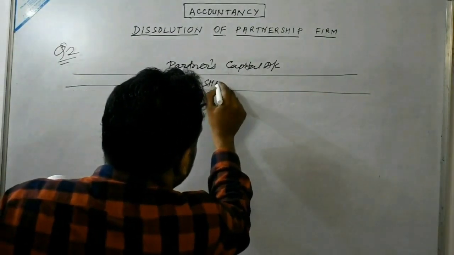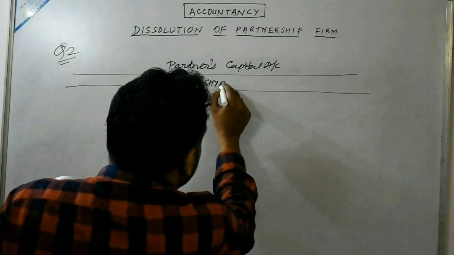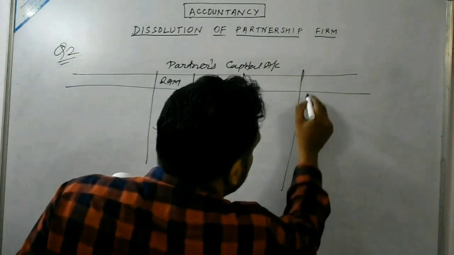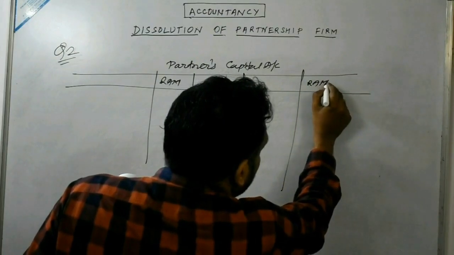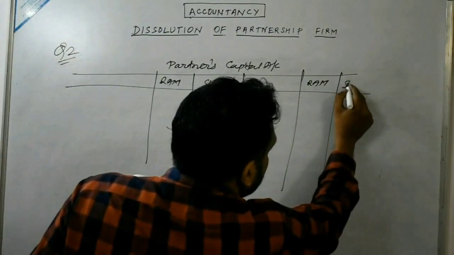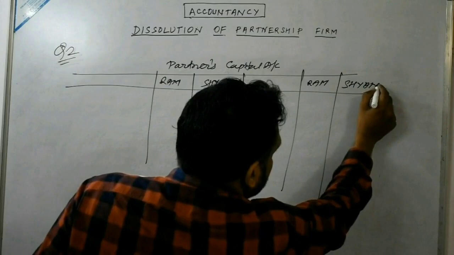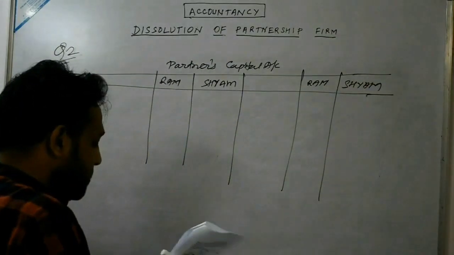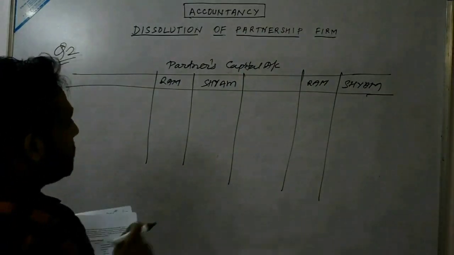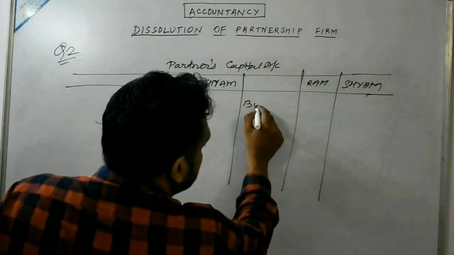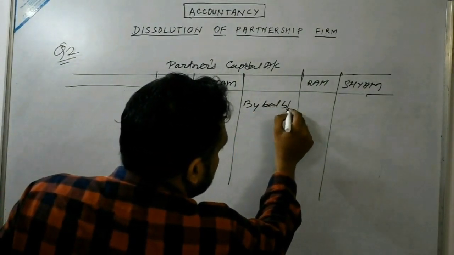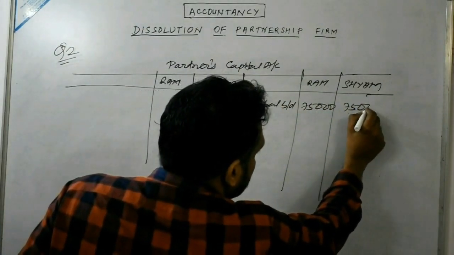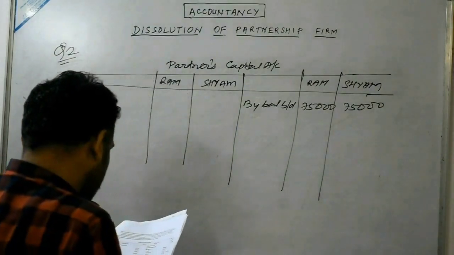One is your Ram and second one is your Syam. So first of all, we will see the opening balance. Opening balance is given how much? 75,000 and 75,000. So this will be written as by balance brought down. For Ram it will be 75,000 and for Syam it will be 75,000.